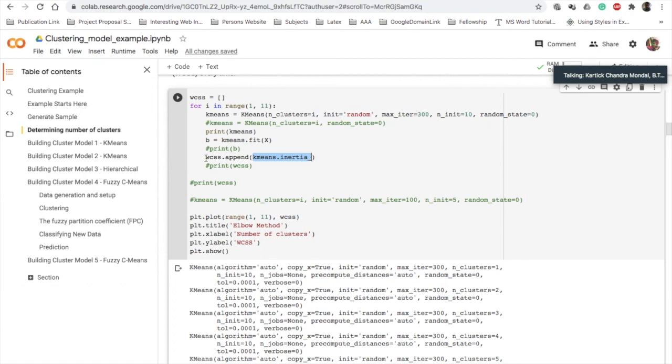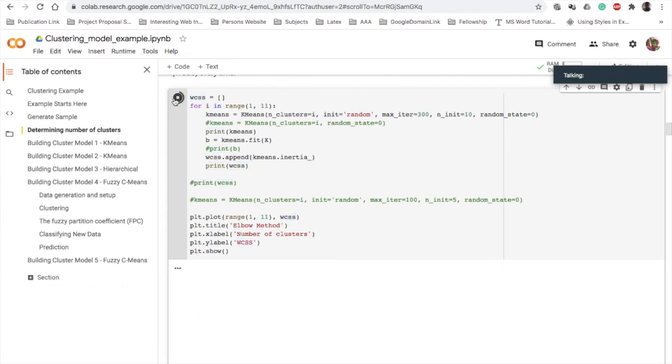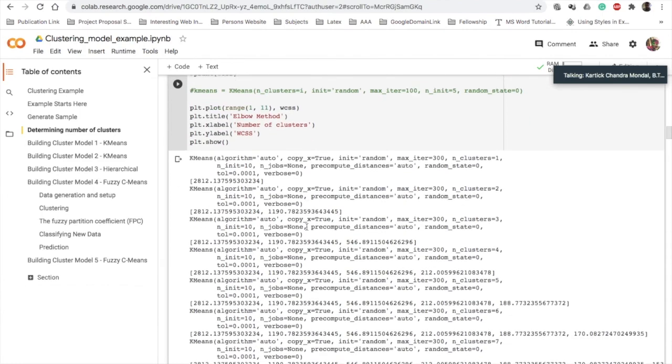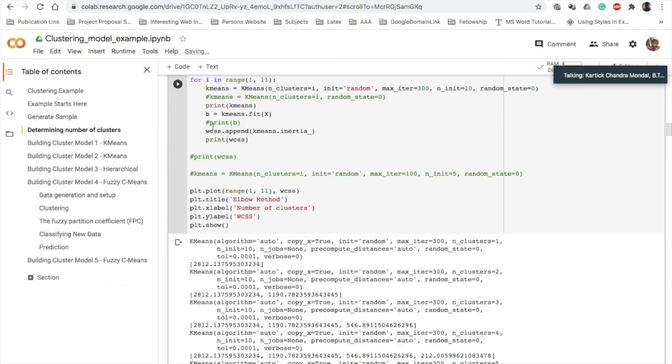This WCSS value, which was assigned at the beginning as null, then appends one by one. If you want to see the value, you can run it and see. Sorry, I must comment this one out because it is not needed now.